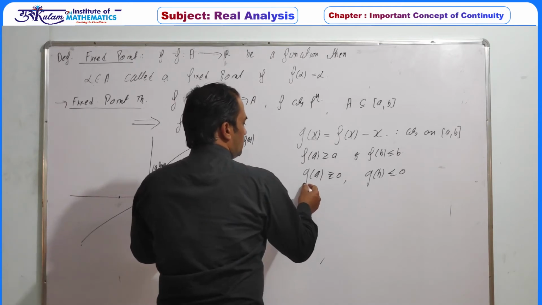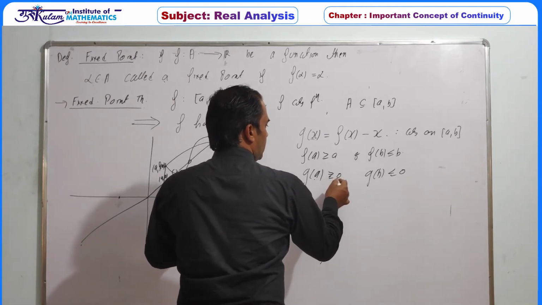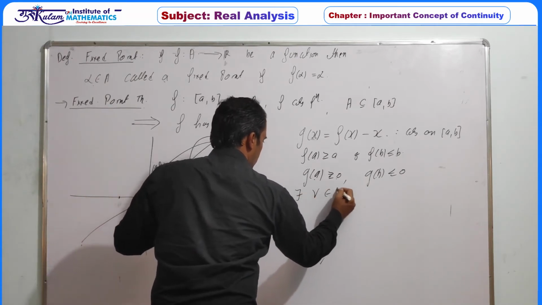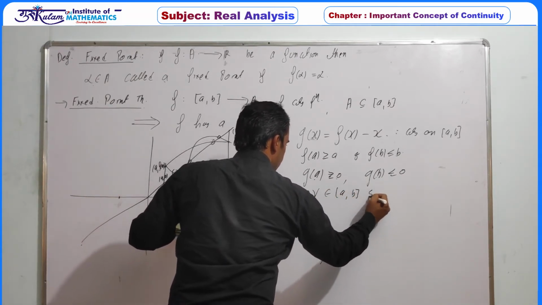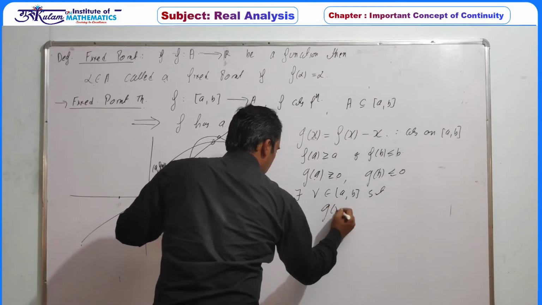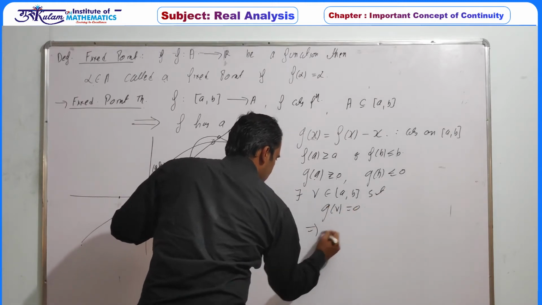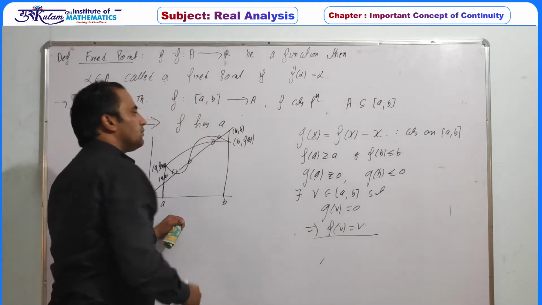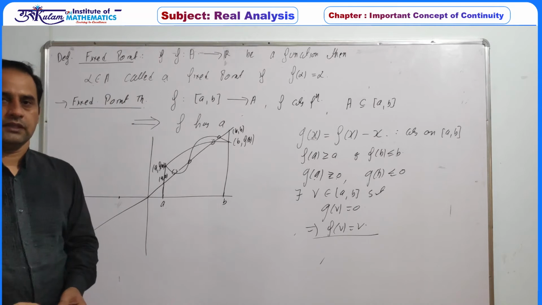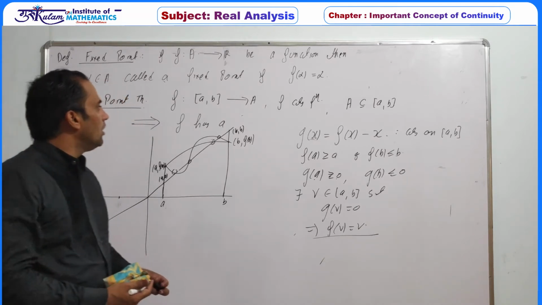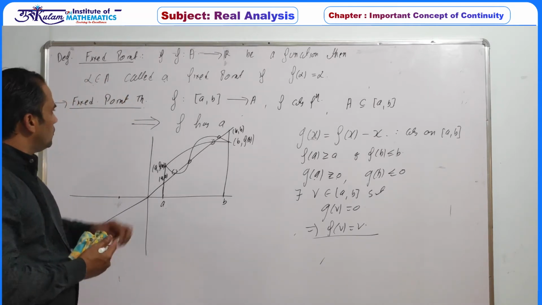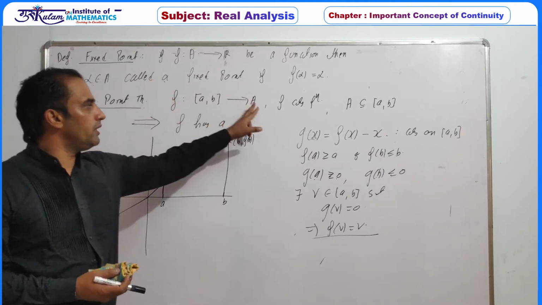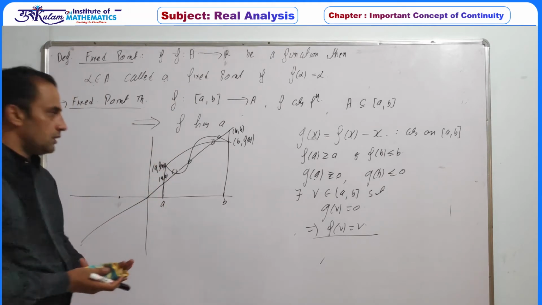Now g is a continuous function. At a its value is non-negative, at b its value is non-positive. So definitely there exists gamma belonging to the closed interval [a, b] such that g at gamma is equal to 0, which implies f at gamma is equal to gamma. So definitely this function must have a fixed point. This theorem is called the fixed point theorem. Any function which is continuous on a closed interval to a domain A must have a fixed point.